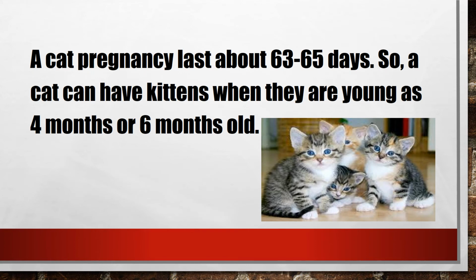A cat pregnancy lasts about 63 to 65 days. So a cat can have kittens when they are as young as 4 or 6 months old.